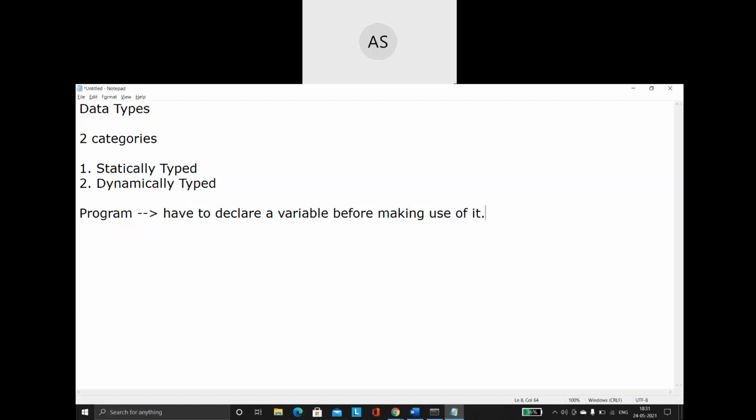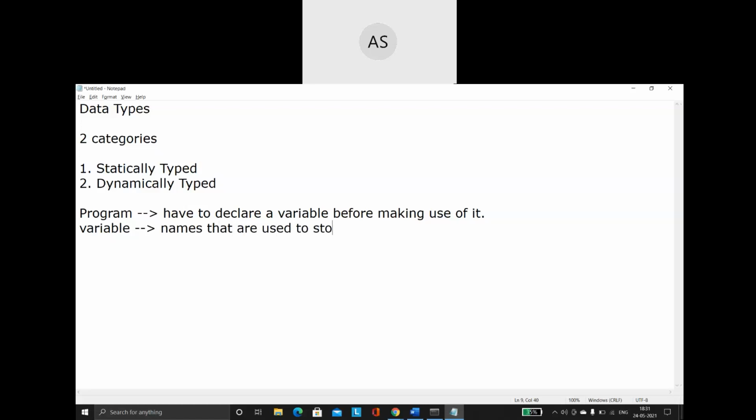Now, the first thing you have to understand is the term variable. What do you mean by variable? We have already seen that, I hope you remember. Variables are nothing but names that are used to store some values.